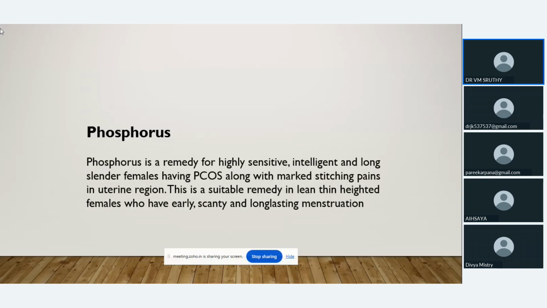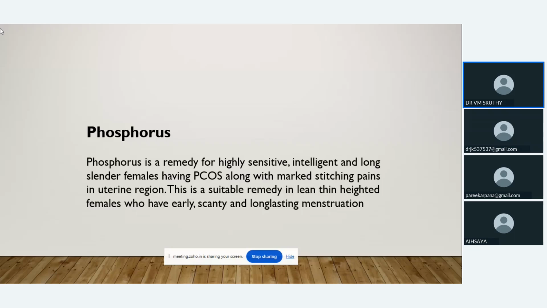Then Phosphorus. We can see some persons who will be very lean even though they are diagnosed with PCOS. In such patients, the metabolic syndrome will be very mild, so they won't have those symptoms of metabolic syndrome. We can think of Phosphorus in such patients. The patient will be very sensitive, intelligent, a tall, slender person. And if they have PCOS with stitching pains in the uterine region, we can think of Phosphorus.